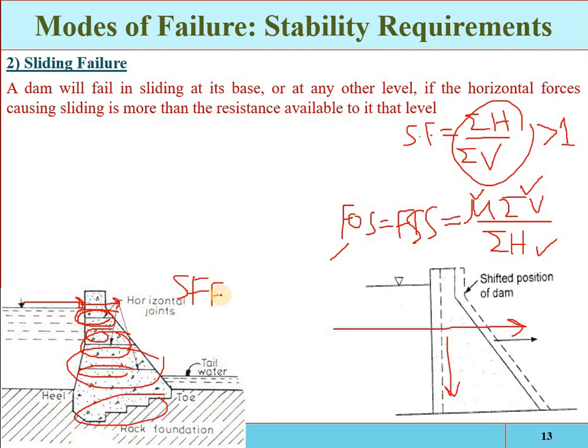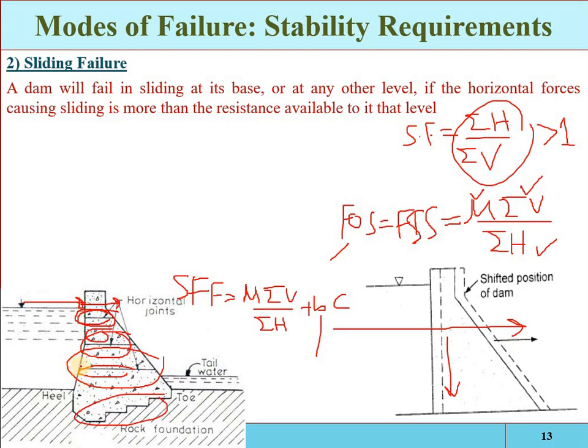If sliding is resisted by both friction and shear strength, the shear friction factor is equal to mu times the sum of vertical forces divided by the sum of horizontal forces, plus BC, where B is the width of the joint.